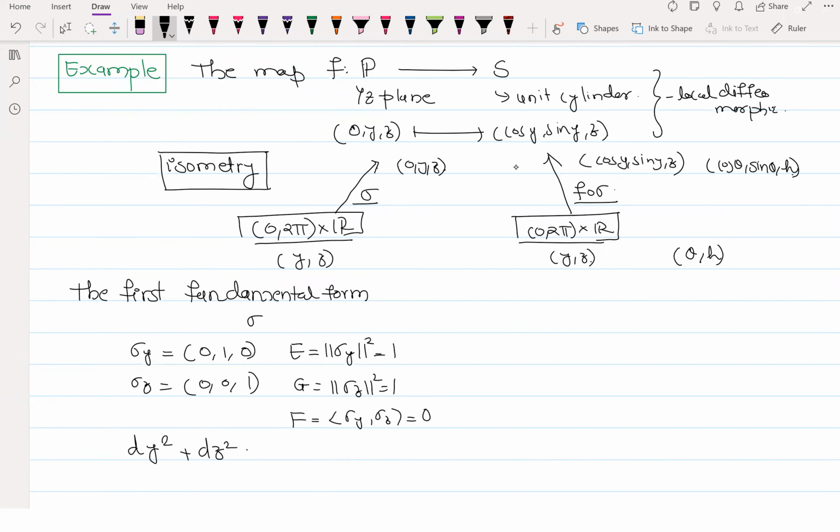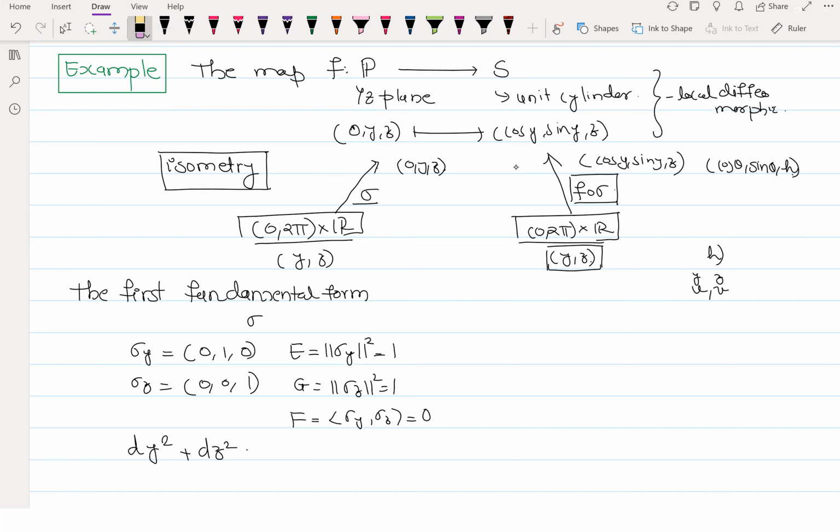Pooja, can you tell me what is the first fundamental form of f∘sigma here? Yes, ma'am. E du square plus G dv square. No, sorry, you tell me in terms of y and z, because now we don't have u and v. What we have is y and z. That time our variables were u and v, now our variables are y and z.